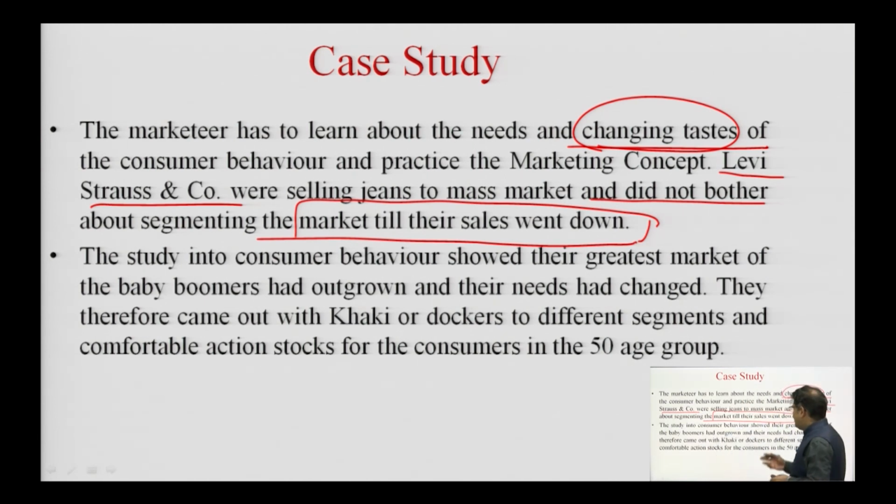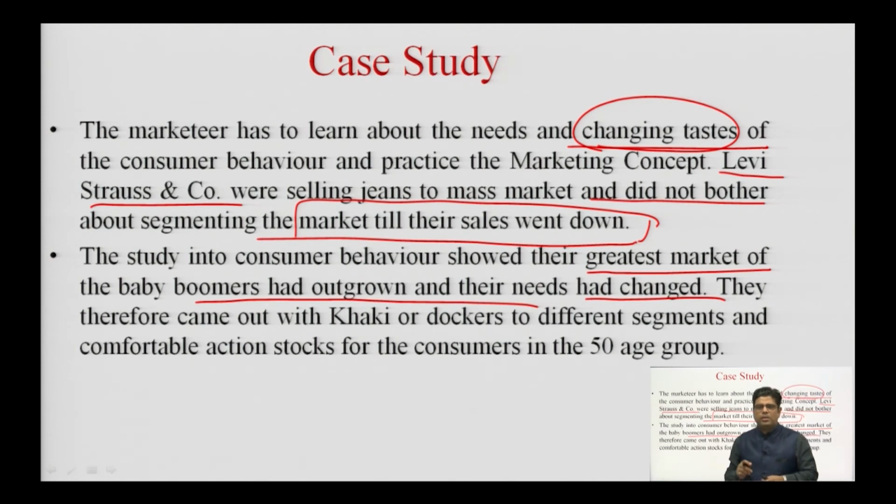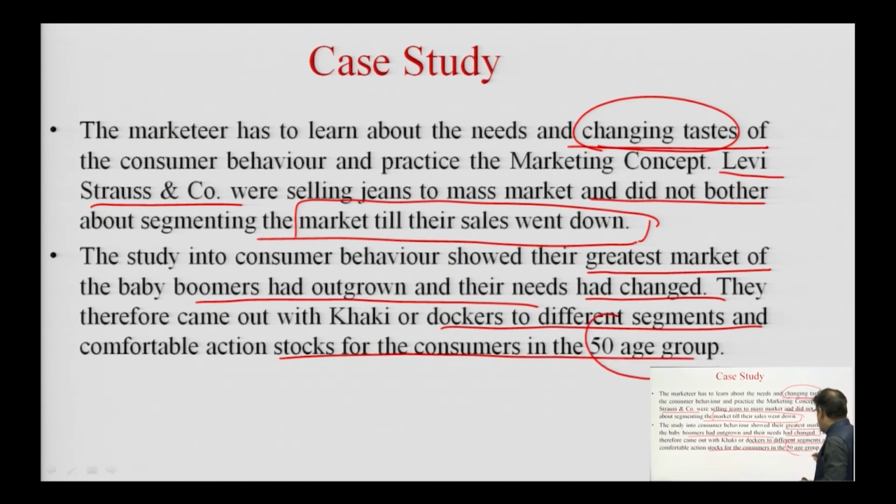So, next was what they did. The study on consumer behavior showed that their greatest market of baby boomers had outgrown. So, the customer segment which they had targeted had outgrown and the needs had changed. So, it is very important for any organization to keep an eye on the changing needs of its consumers, otherwise that company is going to lose the market and will run into losses. So, next what they did was they came out with the khaki or Dockers, to different segments, and comfortable action stock for consumers in the 50 age group.